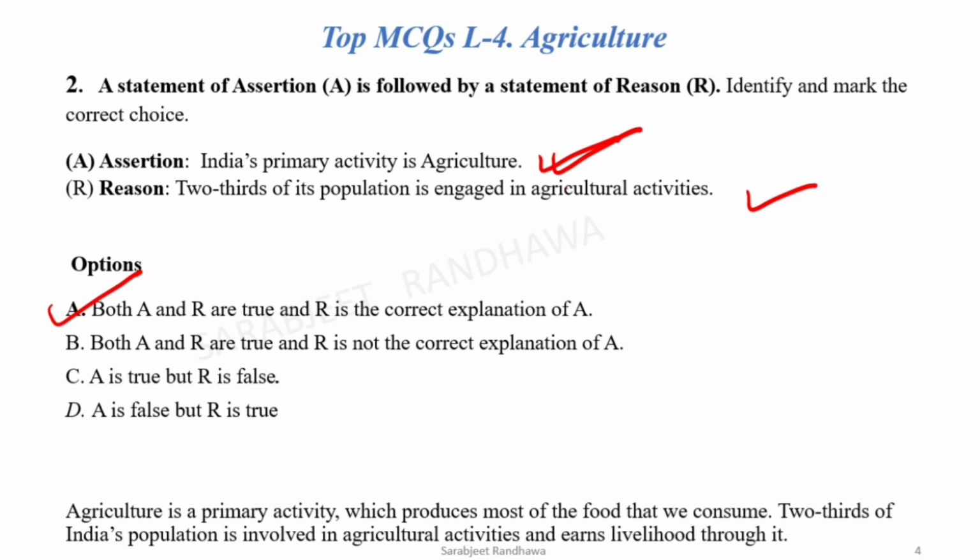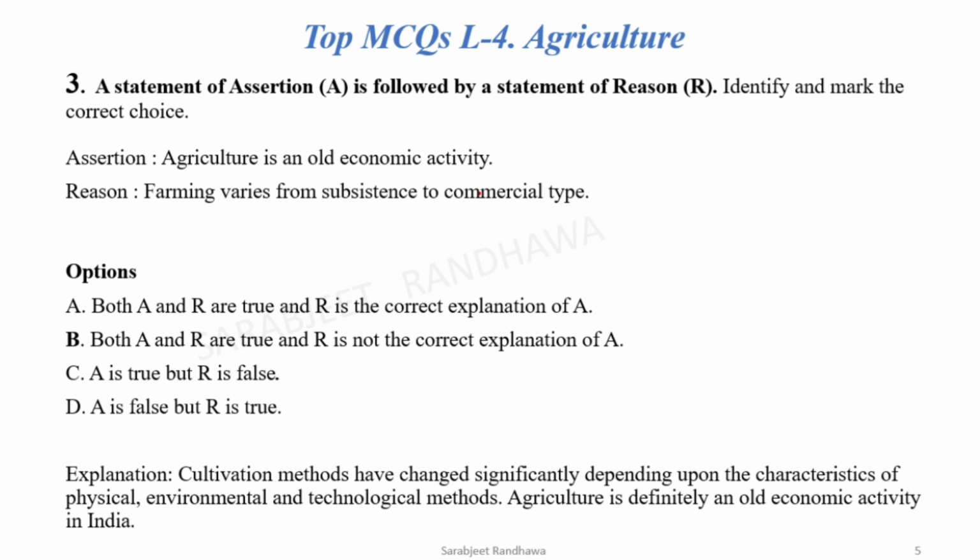Now, let's move to the next. This is again a question of assertion and reasoning. Now, let us see the assertion statement. Agriculture is an old economic activity. So, this statement is correct. Farming varies from subsistence to commercial type.